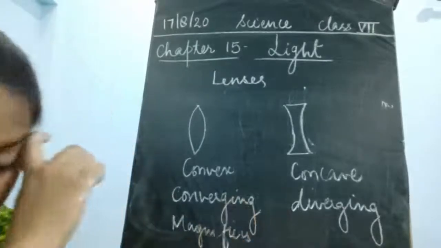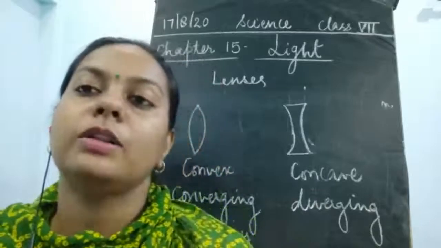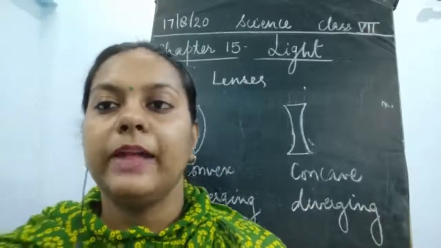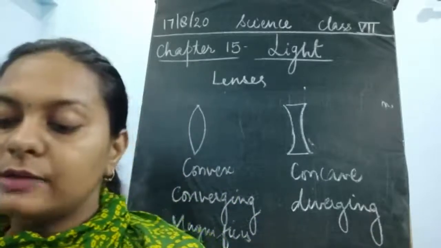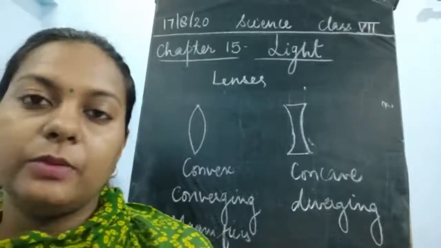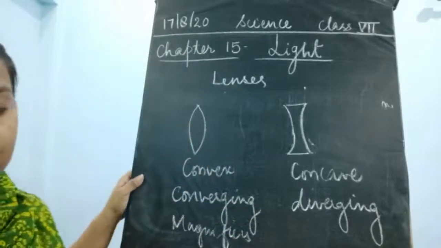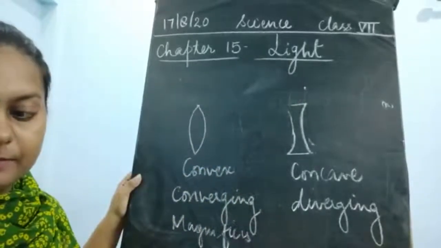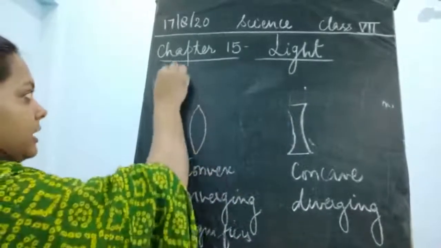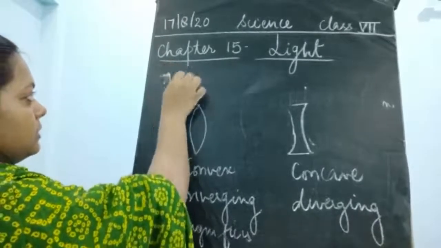It could focus the light at one point, and we could see that bright spot on the screen, on the paper, and that is known as the focus. Now what is the focus? Focus means it is a point at which all the light is concentrated. So what is a focus?